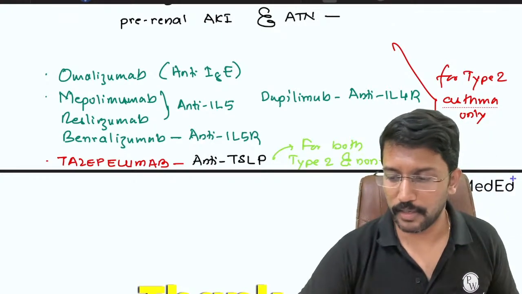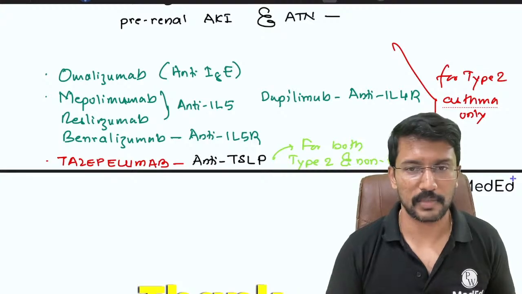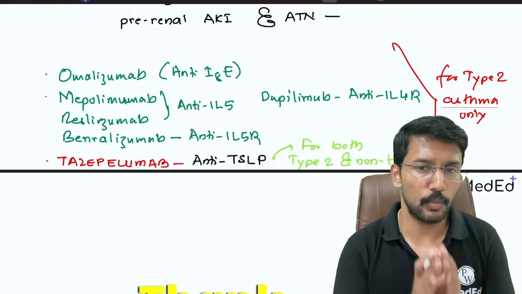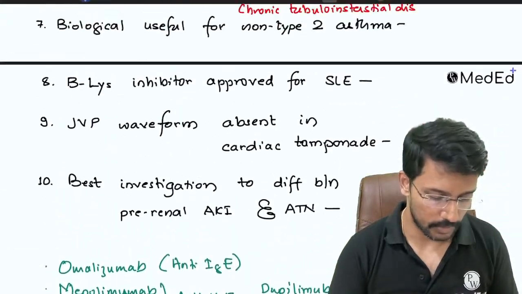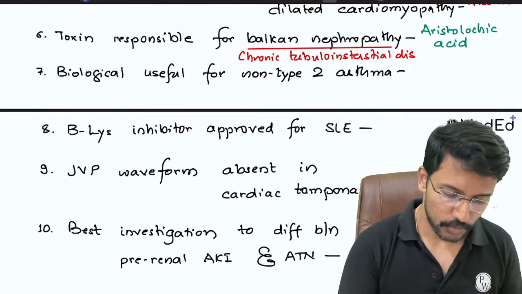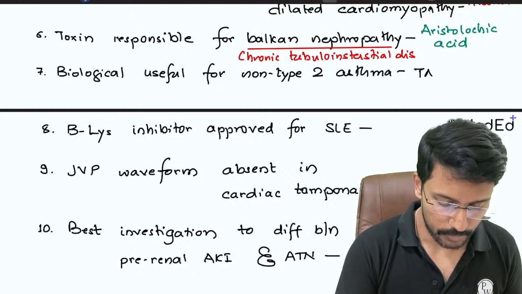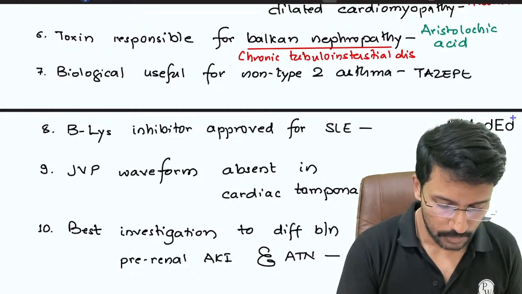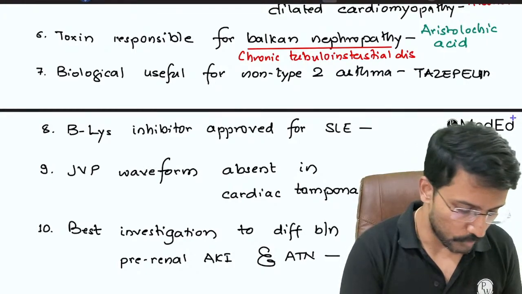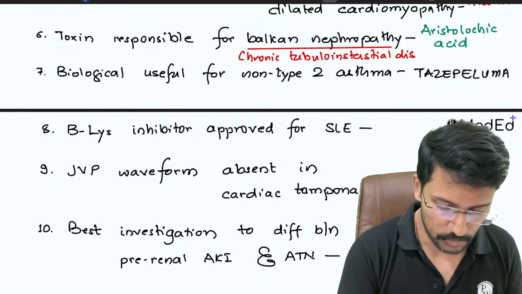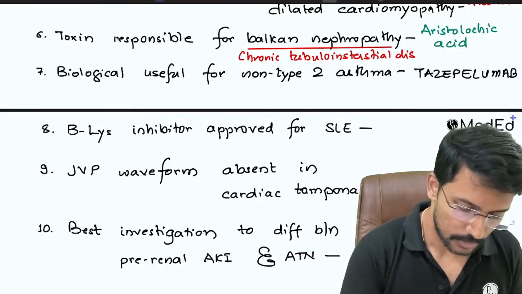Please remember it. I am not getting into the details of pathogenesis of asthma now because the exam is just around the corner. But if you remember tezepelumab for both, then you will be able to deal with these kinds of questions. So for a biological useful for non-type 2, we have only one choice, right? That is tezepelumab. And this is the newest biological available for the treatment of asthma, the last one to come into the market as of now.